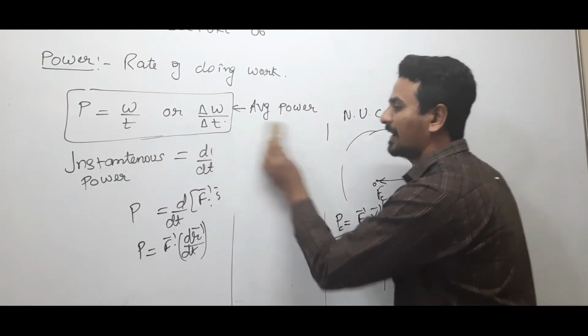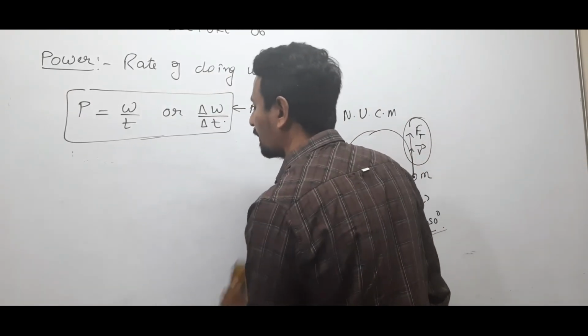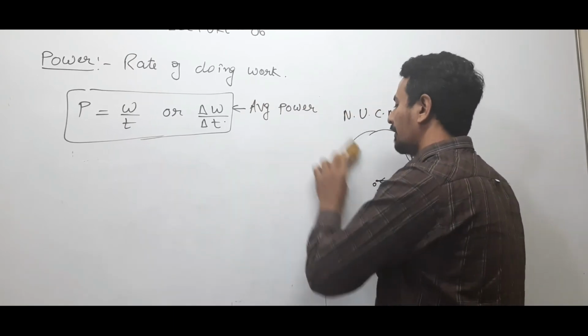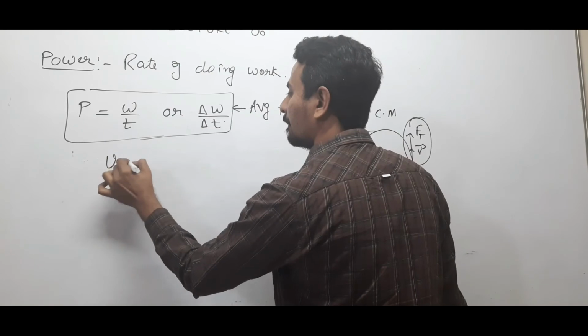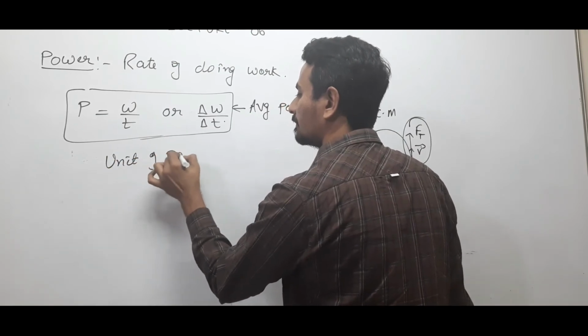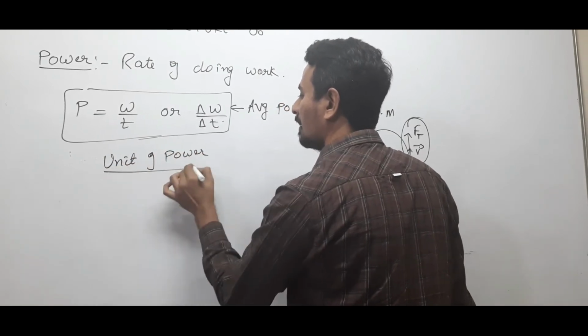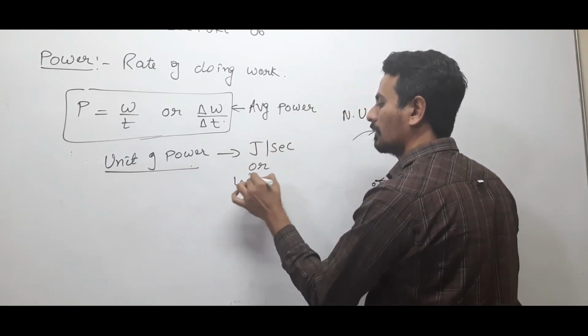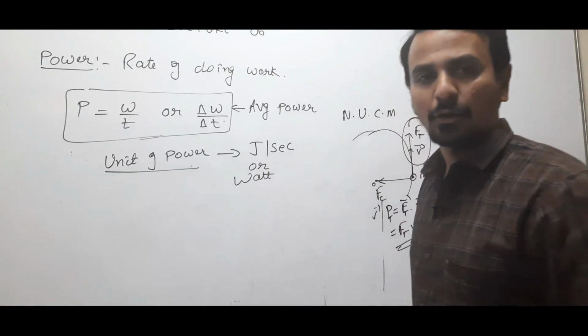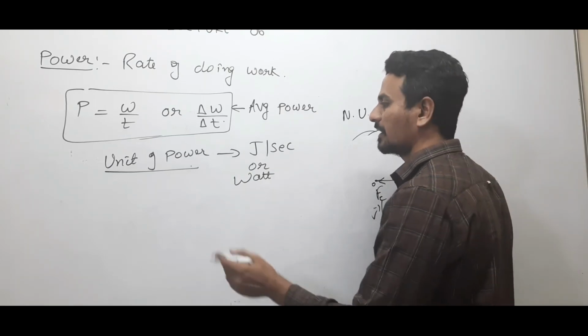Okay, now let us discuss different units of power. Power is work by time. The unit of work done is joule, the unit of time is second, so the unit of power is joule per second. You can say it as watt, named after a scientist.